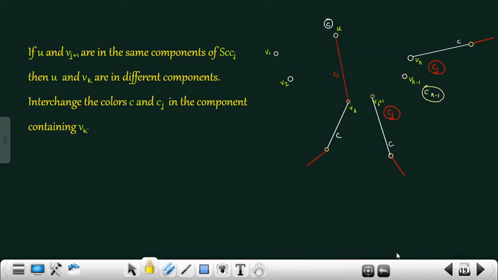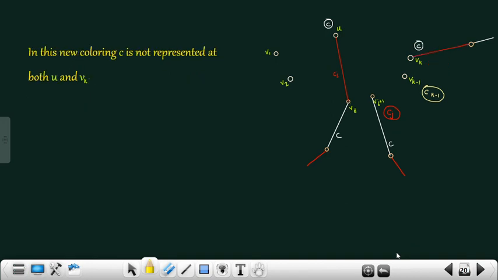If U and Vj plus 1 are in the same component of SCCj, then U and Vk are in different components, and we interchange the colors C and Cj in the component containing Vk. Hence, we get a new coloring of SCCj.